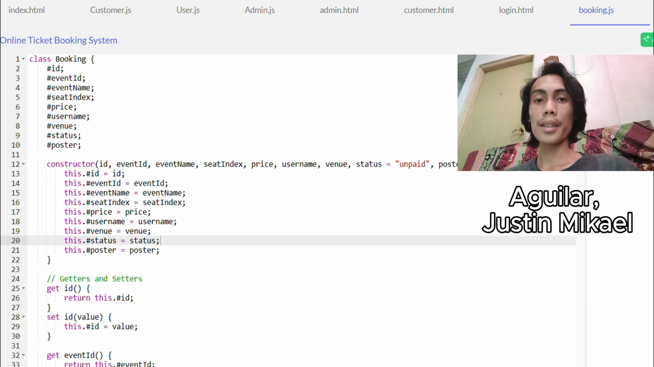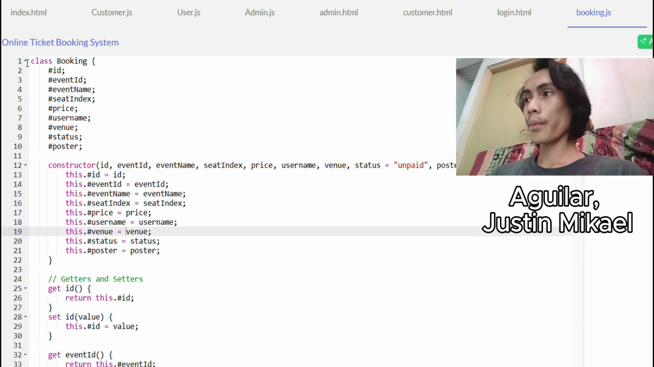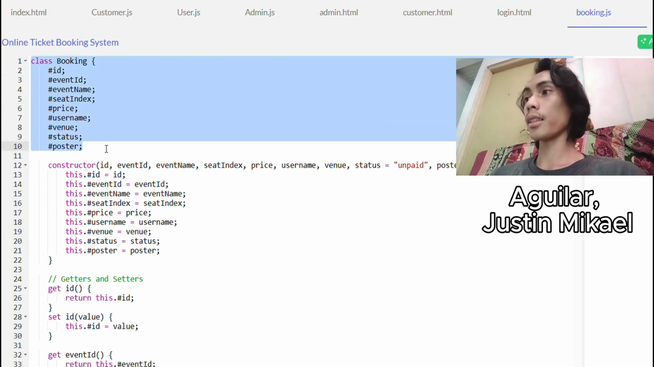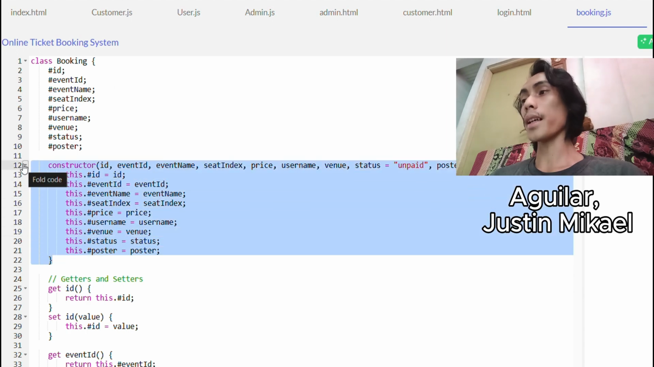Greetings, my name is Justin Michael Aguilar, and the next class that we will talk about is the booking.js. Inside the booking.js is the class booking, which handles the booking for the event. Over here we have the class booking with the private fields and private attributes using the pound sign or the hash sign, and the constructor to initialize the values and pass them to our private fields and to the object that was created.